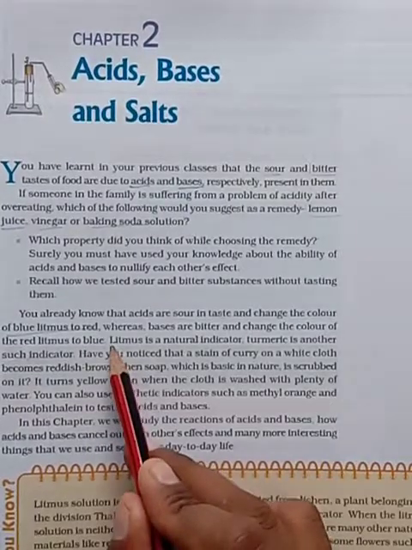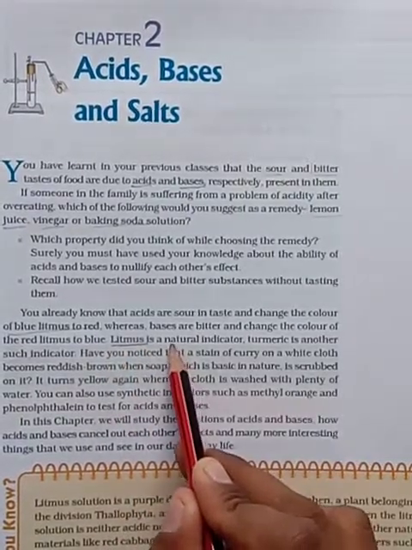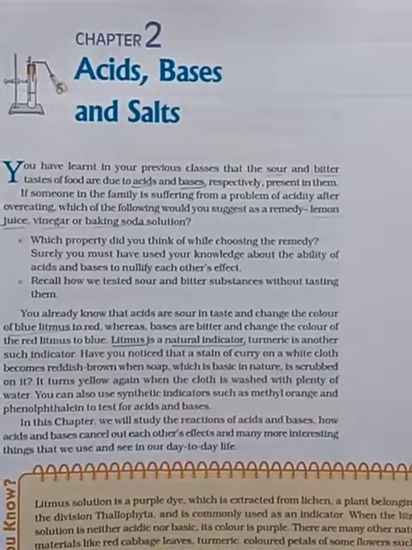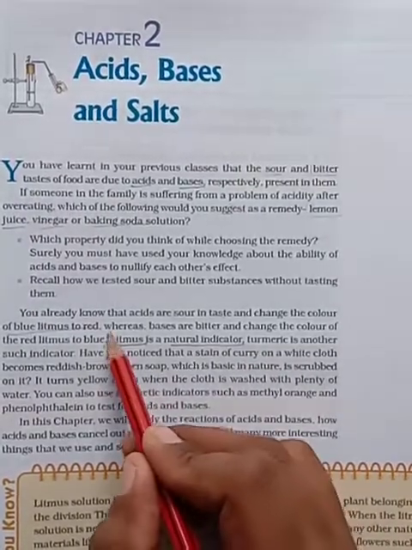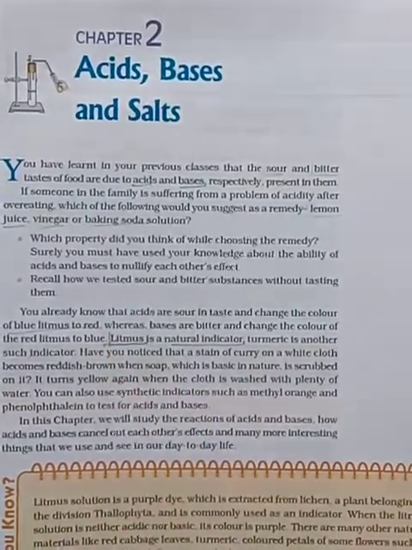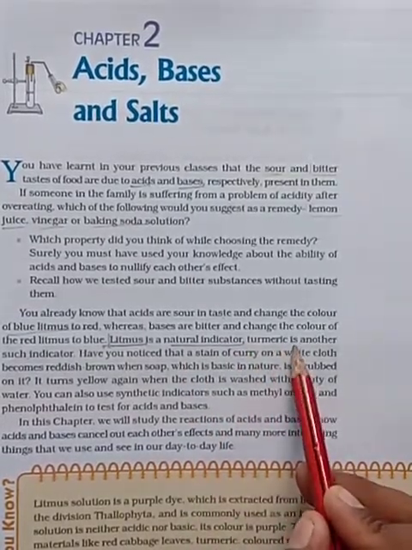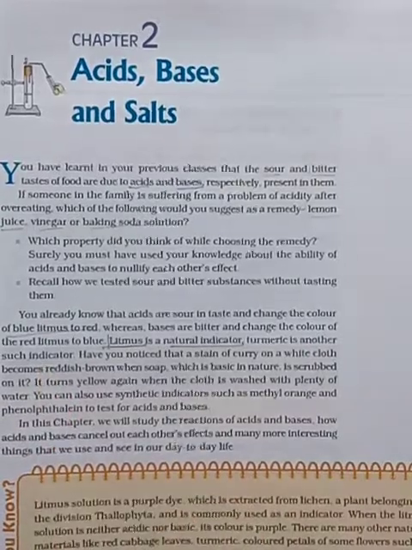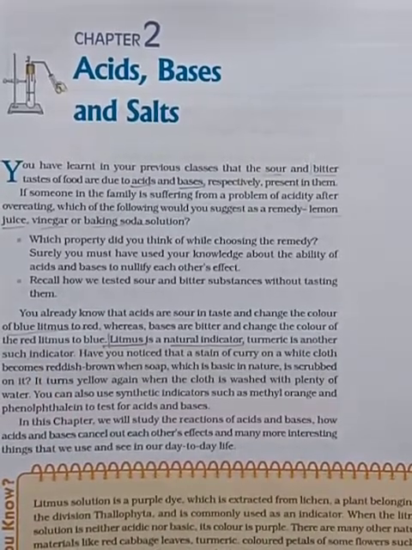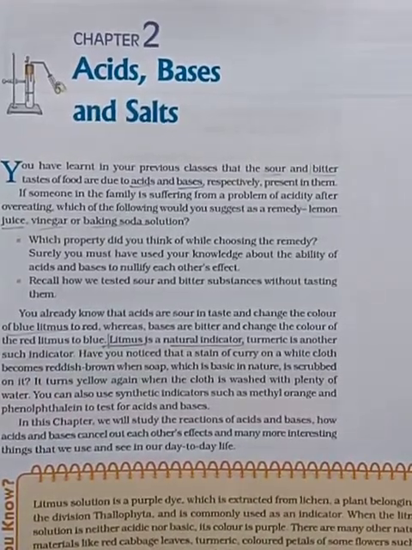Here litmus acts as a natural indicator. We should call it natural, meaning litmus paper we can normally use in a lab. So litmus is the natural indicator. Even turmeric is another indicator. If you use turmeric powder, that also acts as an indicator.